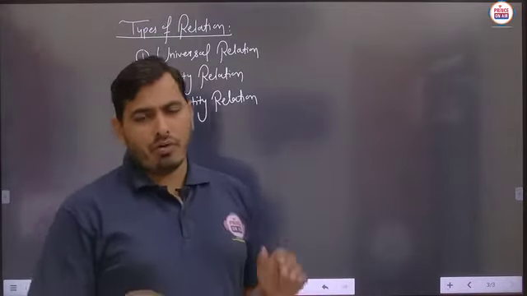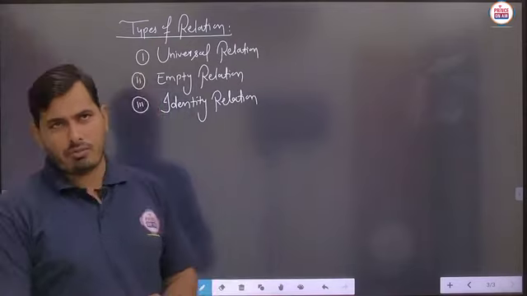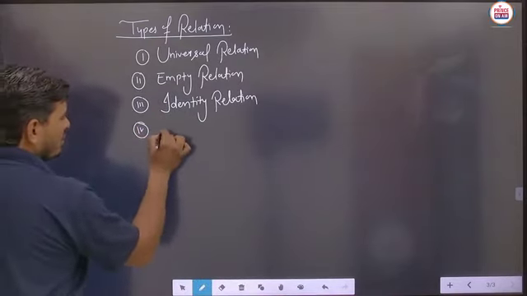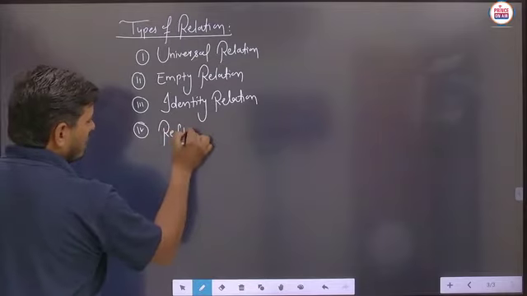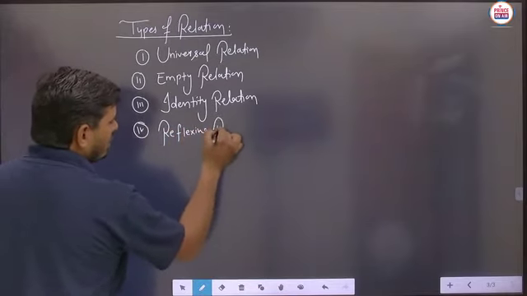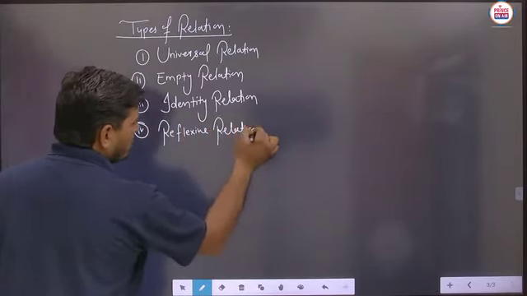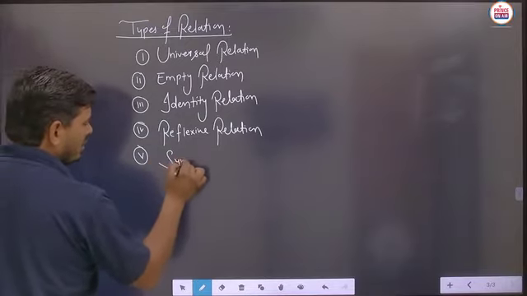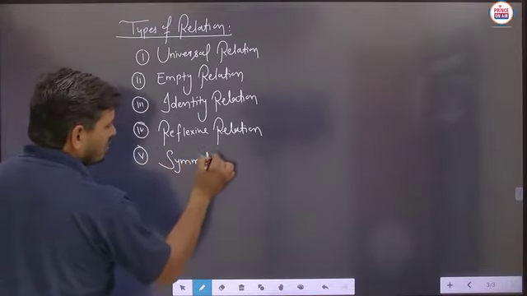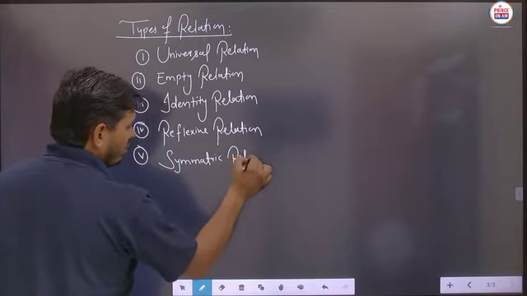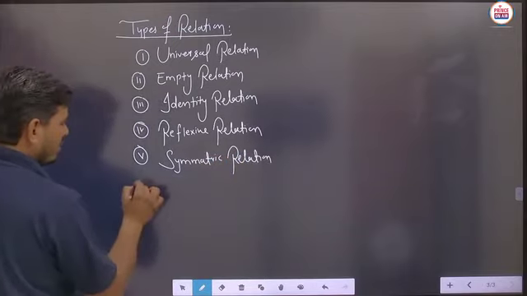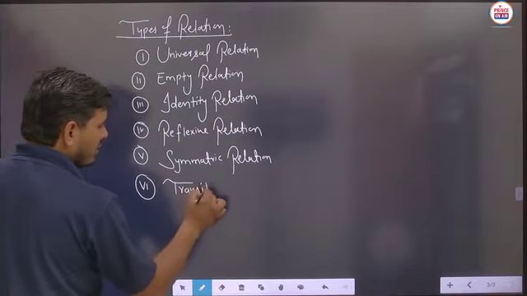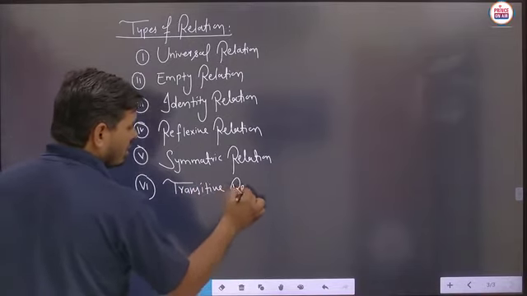In your NCERT exercise, the questions mainly come from the next types of relations. The fourth type of relation is the reflexive relation. The fifth type of relation is the symmetric relation. And finally, the last one is the transitive relation.